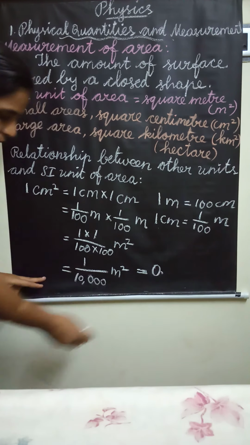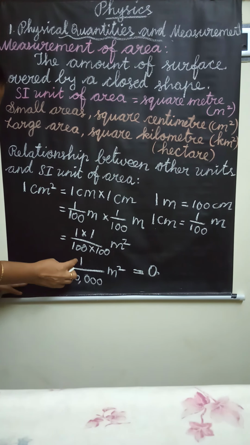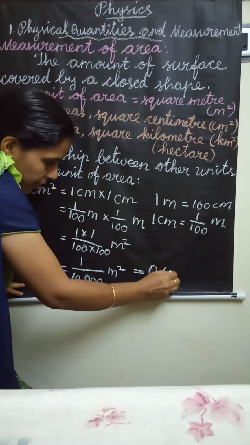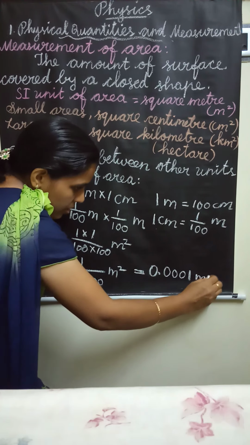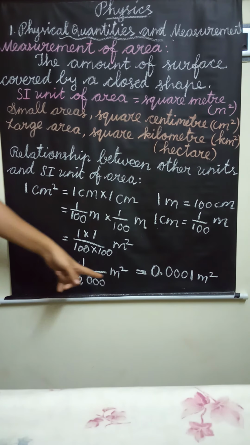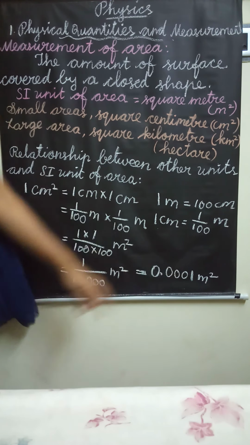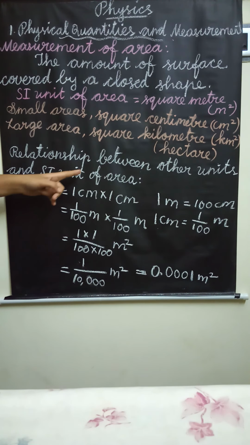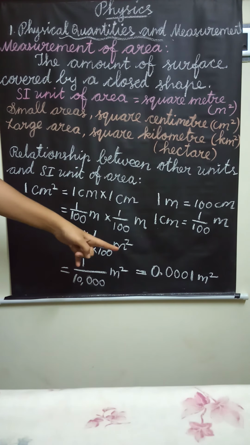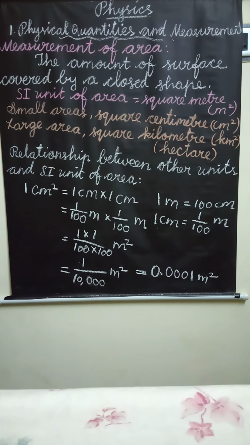How do we write this number? In decimal, when we divide 1 by 10,000, we get 0.0001 meter square. This is the relationship between other unit and SI unit of area. Here we used only the centimeter, then we get the answer in meter square. So 1 centimeter square equal to 0.0001 meter square.